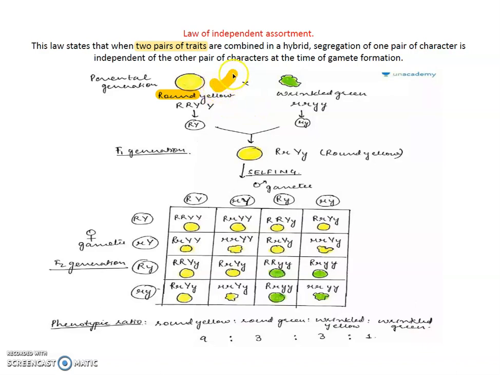This is the color and this is the shape. And here, wrinkled shape and green color. So two traits are there, color and shape. At a time Mendel selected two traits for his experiment and then he crossed these two plants. One plant was round and yellow and another one wrinkled and green.